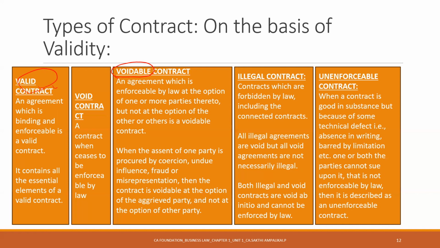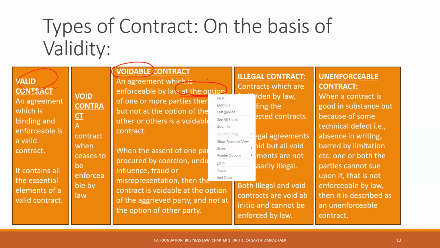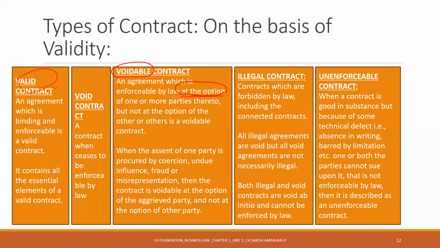Okay. See, again, this point is quite interesting. The law gives the option. So even if you are threatened, you say, it's okay, let me go through the contract, then you're not exercising your option. It becomes a valid contract. But if you exercise your option and say, no, this contract is void. So why is it called voidable? Because you have this option to make this contract either valid or void. Is that clear?